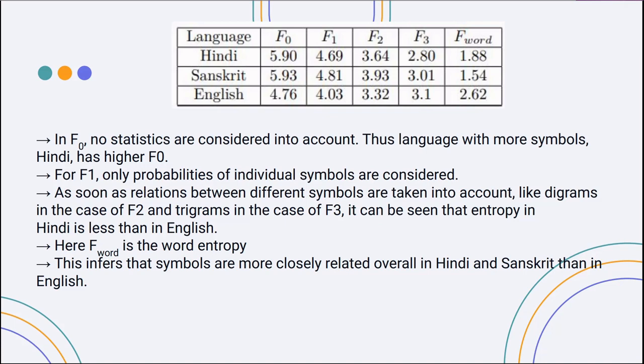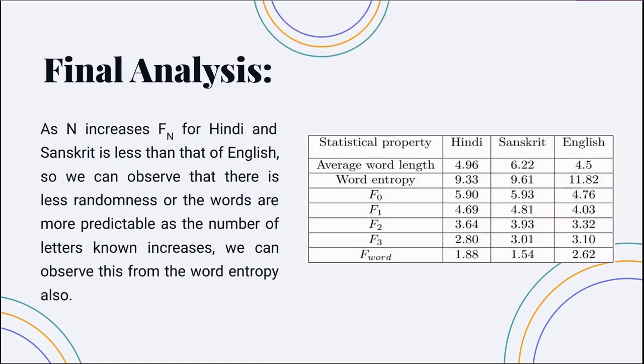In F1, n-grams of length 1 are considered, which means it is the simple probability distribution of all characters. F1 is highest in case of Sanskrit and least in case of English. In F2, n-grams of length 2 means digrams, and in F3, n-grams of length 3 means trigrams are considered. As the value of n increases in n-grams, entropy for Hindi and Sanskrit decreases compared to English. This is because characters are more closely related in Hindi and Sanskrit compared to English. In summary, there are more characters in Hindi and Sanskrit, but they are more closely related compared to English.